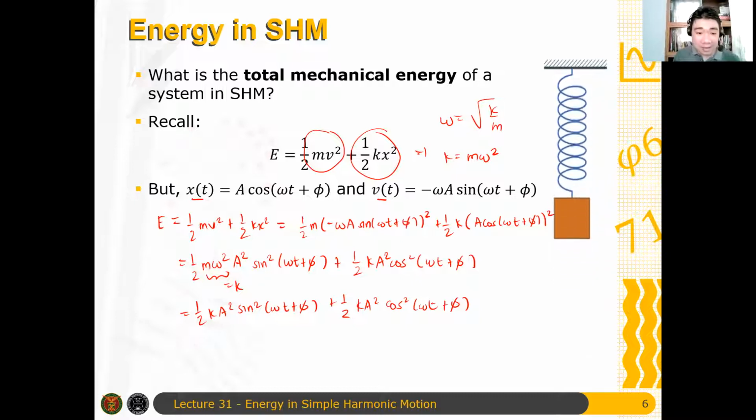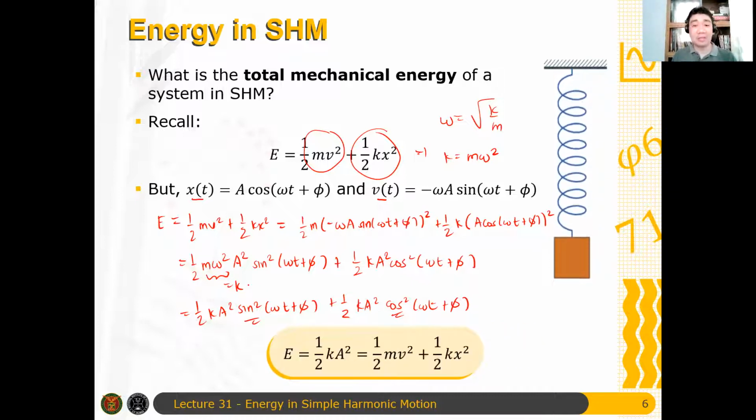And hence, sine squared and cosine squared, what is the sum of those? What is the sum? It's 1. Exactly. So, therefore, the total energy is just 1/2 k times the square of the amplitude of the system. 1/2 k A squared is 1/2 mv squared plus 1/2 kx squared. That is the energy relation for simple harmonic motion.